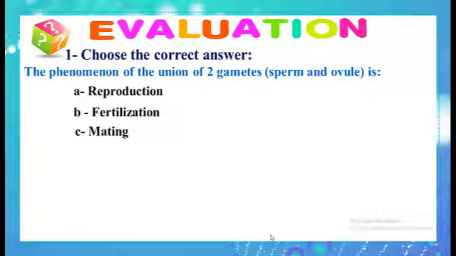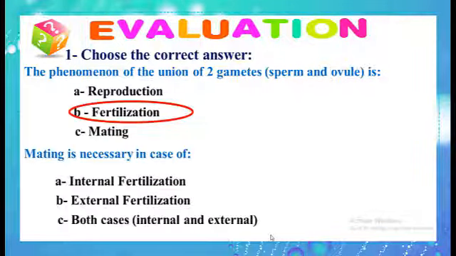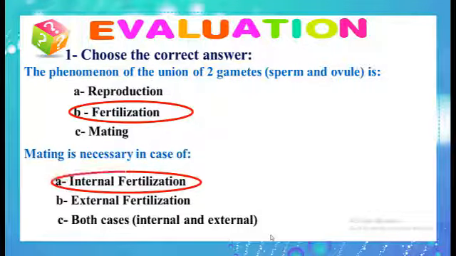Evaluation. Number 1, choose the correct answer. The phenomenon of the union of two gametes, sperm and ovule, is reproduction, fertilization, mating. Yes, it's fertilization. Mating is necessary in case of internal fertilization, external fertilization, both cases internal and external. Yes, it's only in the internal fertilization. As we said, external fertilization doesn't need mating.